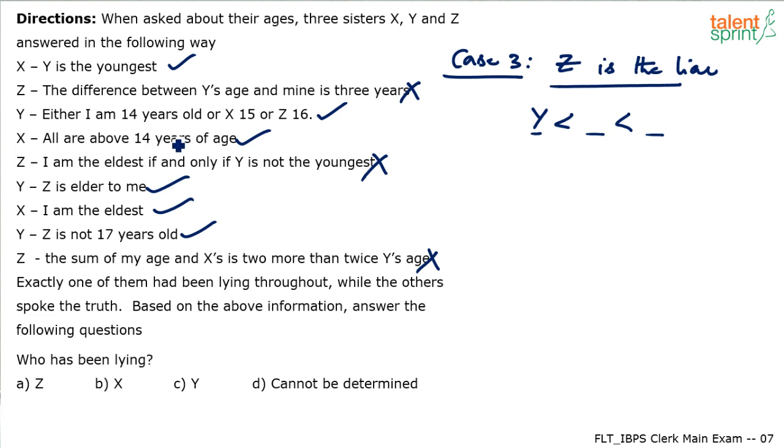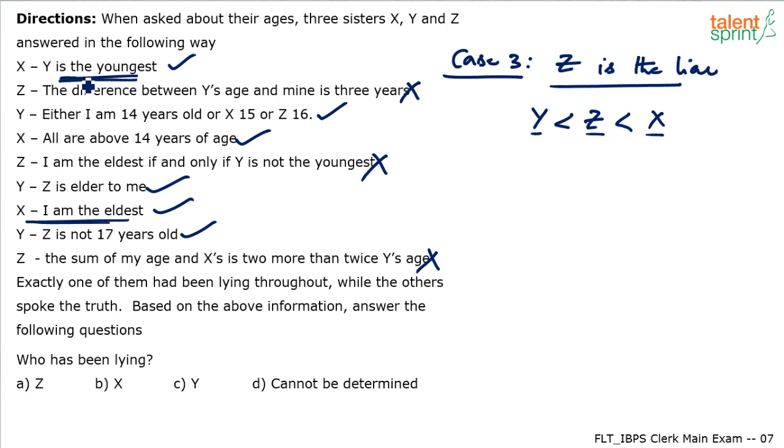Okay, we will take this later. X says all are above 14 years of age. Fine, this also we will take up whenever it comes. Y says Z is elder to me. Obviously Z will be elder to him because Y is the youngest. X says I am the eldest. X is the eldest, so Z comes here. So sequencing is done: Y, Z and X, because X says I am eldest.